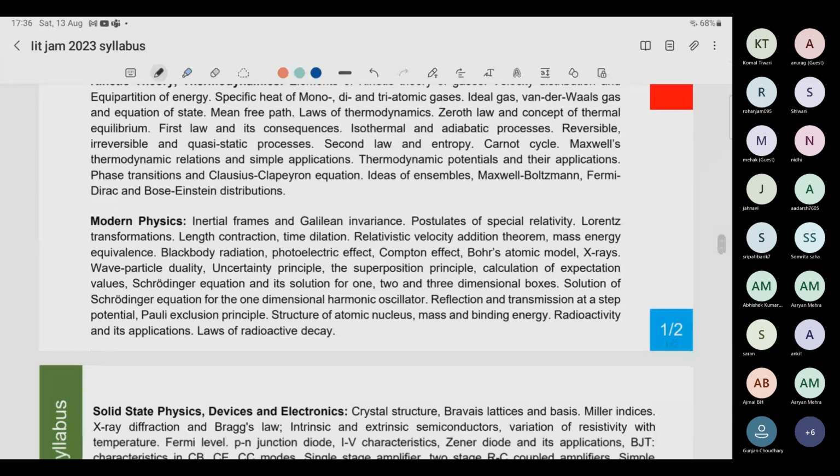But it is very important. Even nuclear physics is very important because questions are coming, and every year modern physics is increasing, and this year also it will increase. But what is happening is they are asking more and more questions on quantum mechanics.